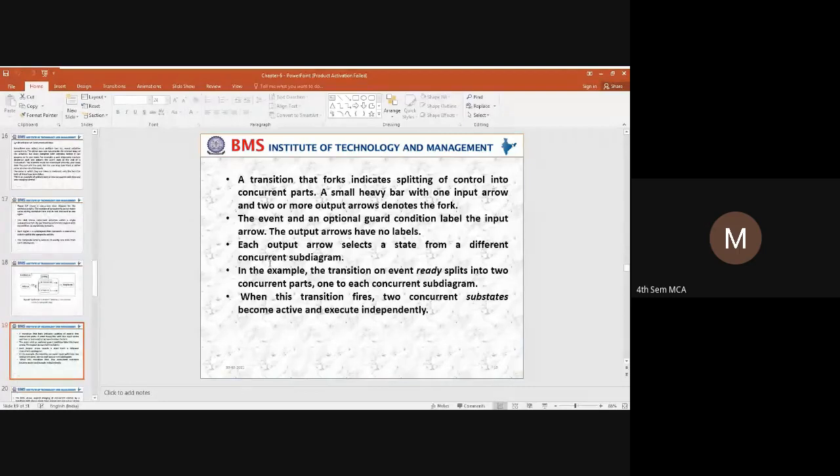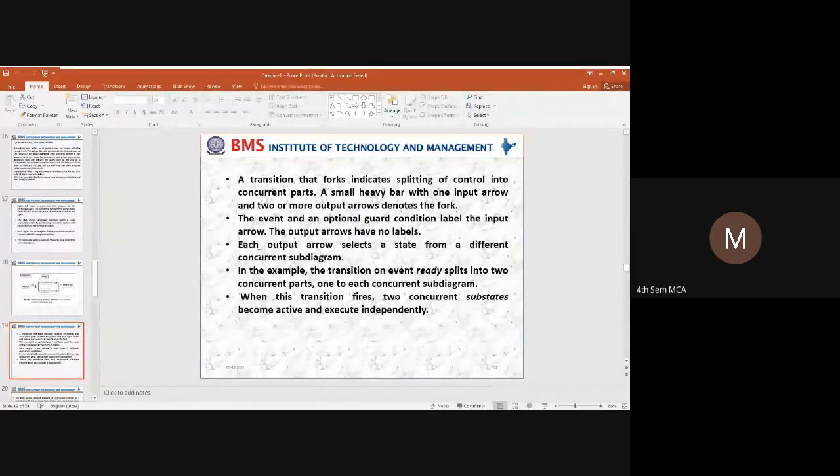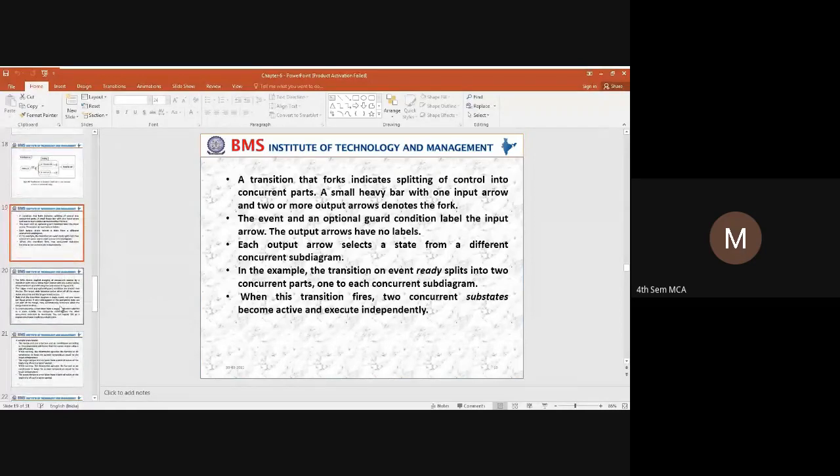Okay, so the same thing, what explanation I gave, right? The solid bar, which we have seen in a previous diagram, we call it a synchronization bar, which indicates a splitting up of the control into two different activities. That activity split up will be taken care of with the arrowhead. Whatever arrowhead we have taken, there will be no label, and it will reach the next state, and that particular sub diagram will be considered. That is how we can achieve the concurrency within a system.